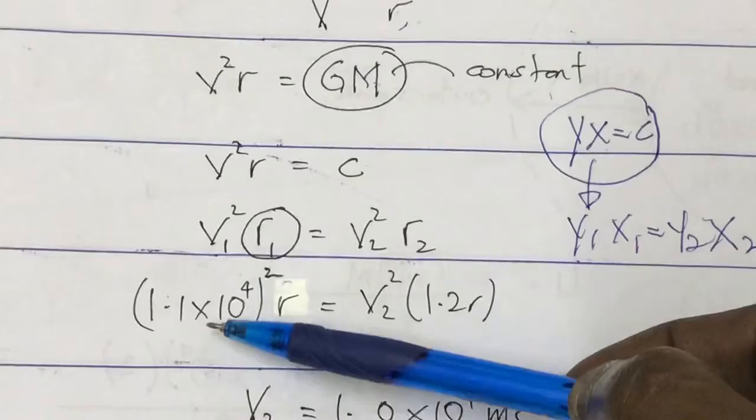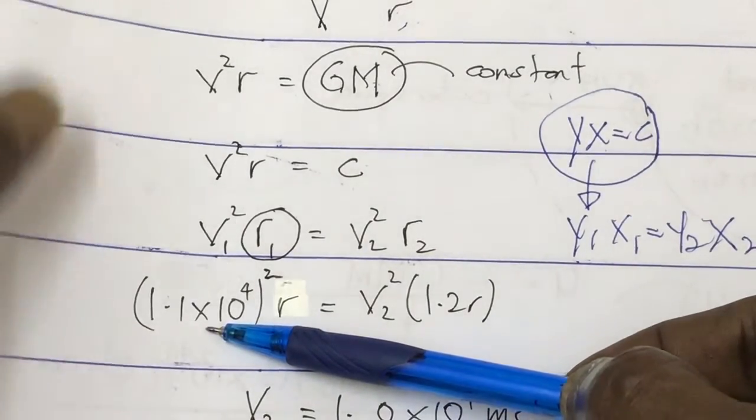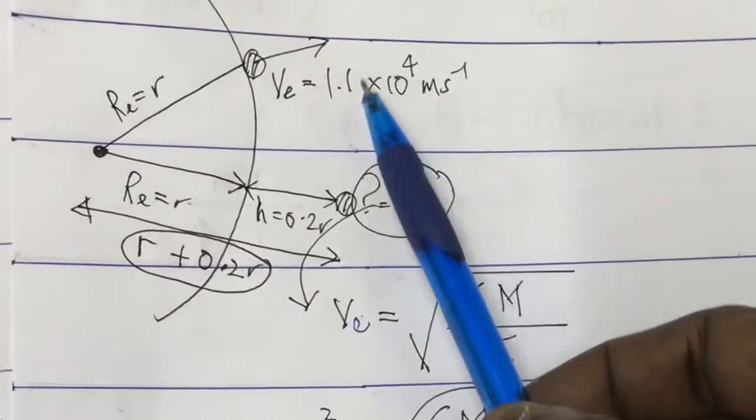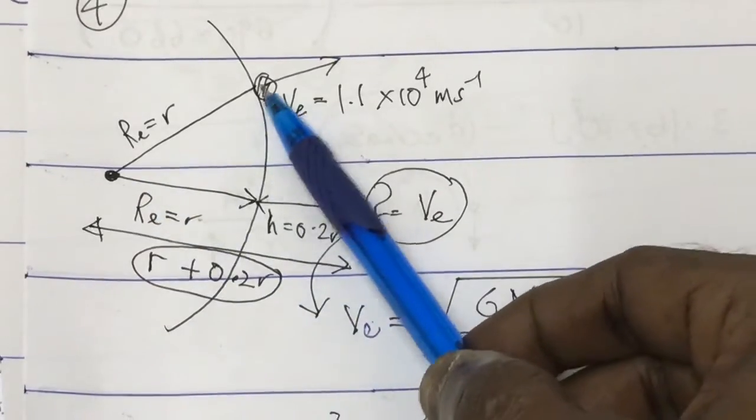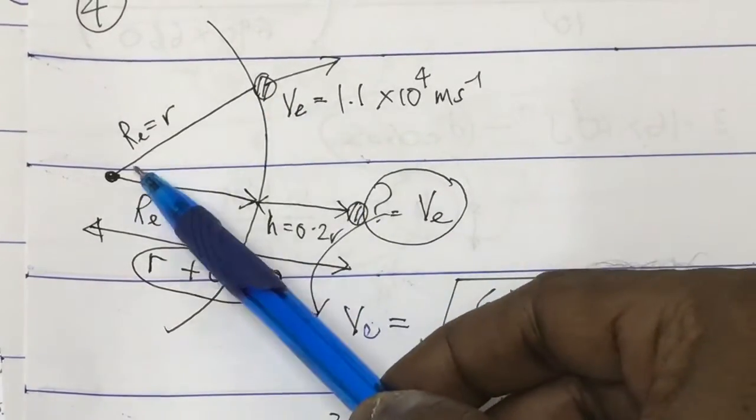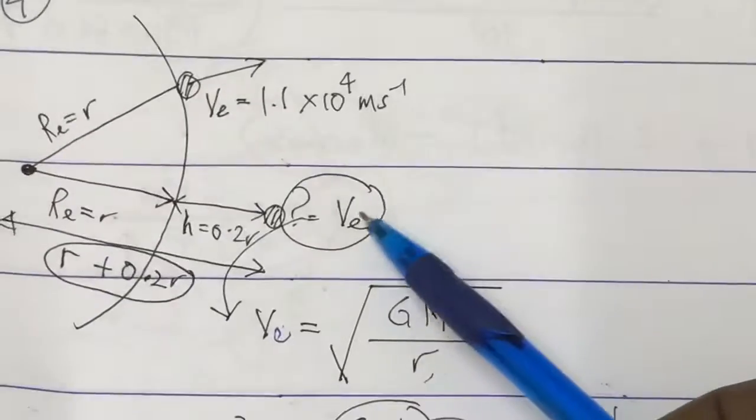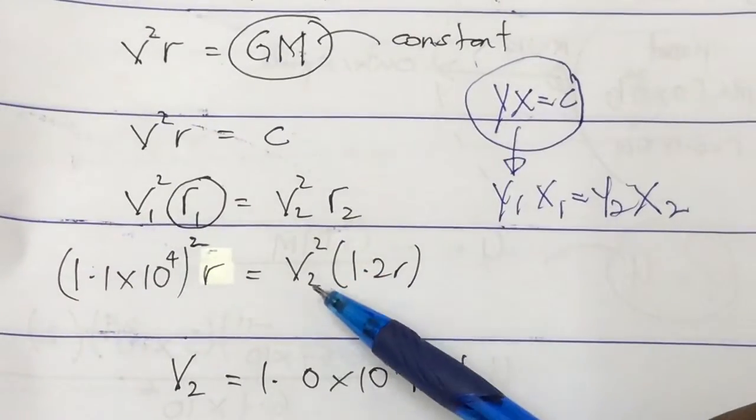We were given the V1. The escape velocity, it was here, V1 is given. For V1, the R1 is R. That's why I substitute R. And we want to find the V2. This was V1, this was V2. We want to find V2.